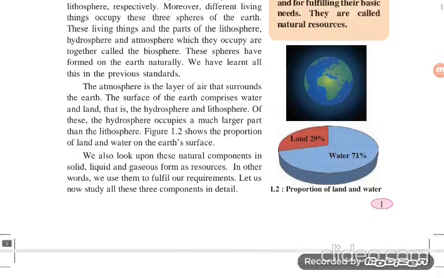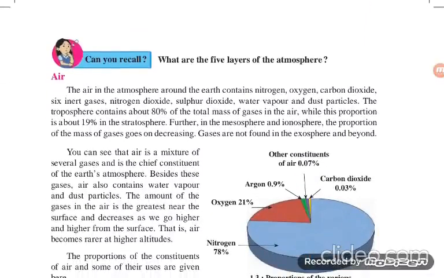Now, everybody turn the page and come to page number 2. Can you recall the 5 layers of the atmosphere? We have already learned these in the 5th standard. Which are they?